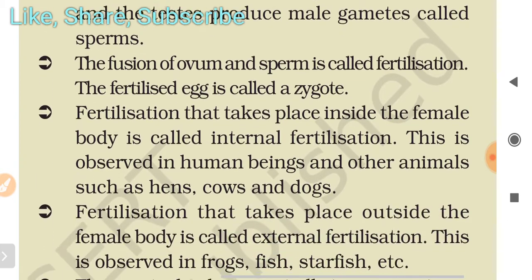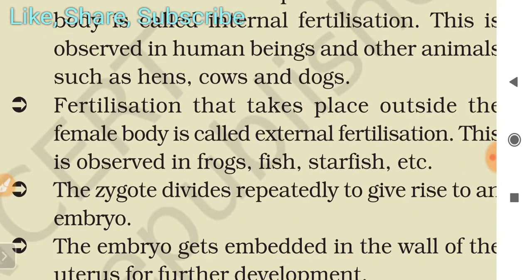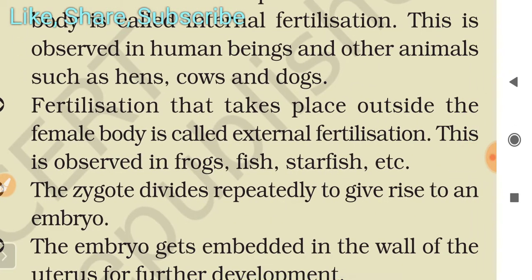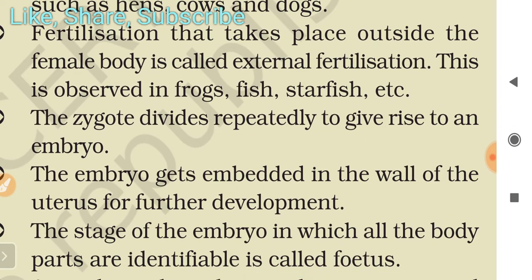Fertilization that takes place inside the female body is called internal fertilization. This is observed in human beings and other animals such as hens, cows, and dogs. Fertilization that takes place outside the female body is called external fertilization. This is observed in frogs, fish, starfish, etc. The zygote divides repeatedly to give rise to an embryo.